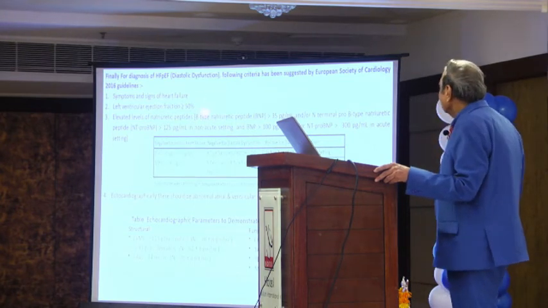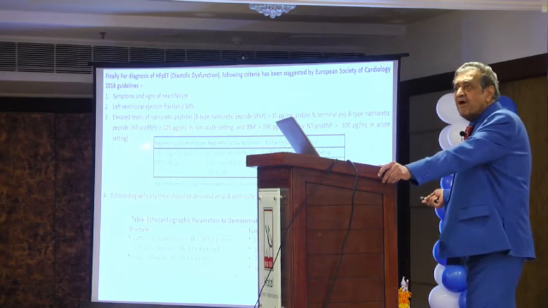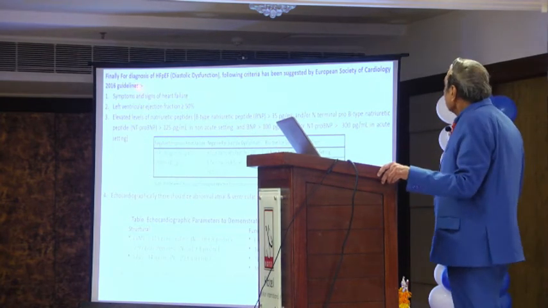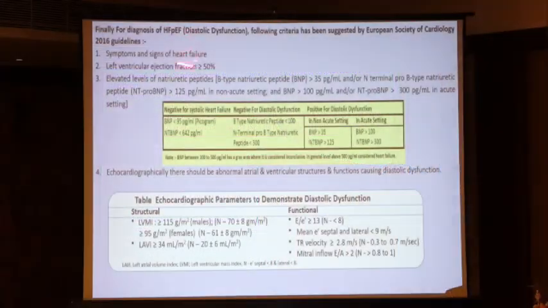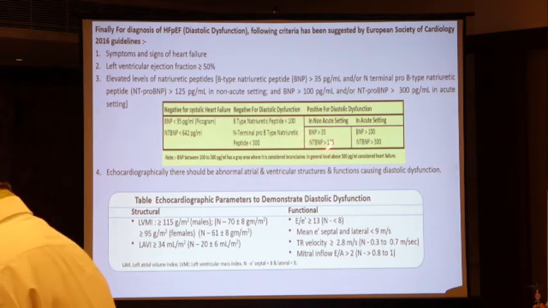So here, very important to listen. Finally, for diagnosis of diastolic dysfunction, following criteria, let's say the European guidelines 2016. Number one, signs of heart disease. Number two, signs of more than 50%. Number three, elevated level of BNP more than 35 and NT-proBNP more than 125.